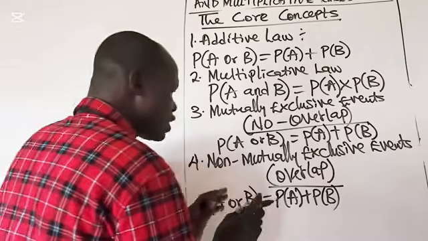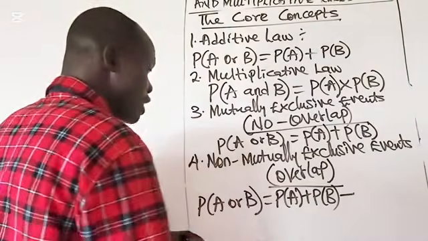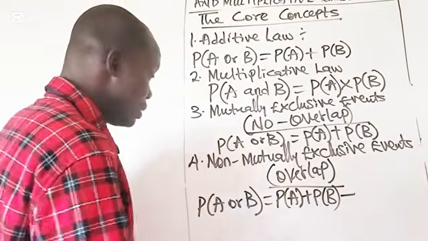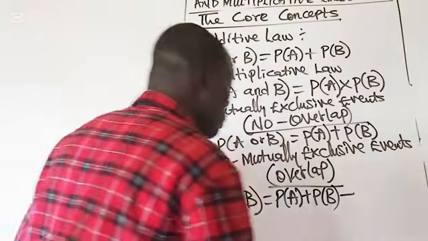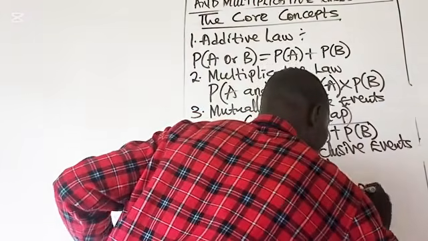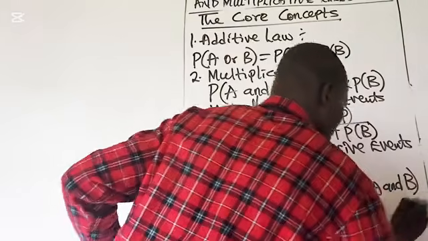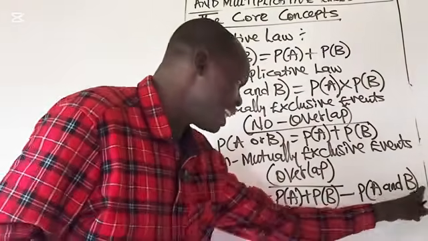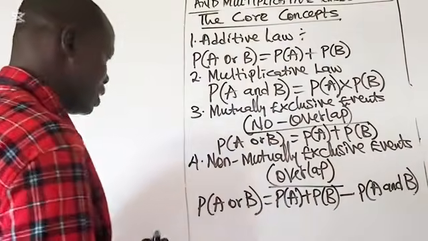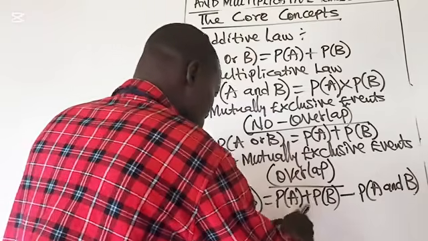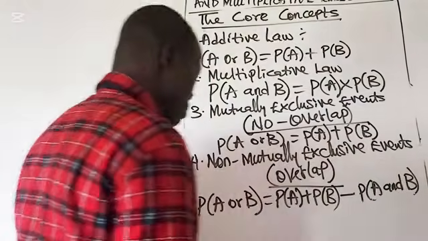Since they have something in common, you have to subtract the one they have in common so that they won't coincide. You have to remove the one they have in common, minus probability of A and B. Remember, probability of A and B is multiplication. So that means we have probability of A plus probability of B minus probability of A times probability of B.